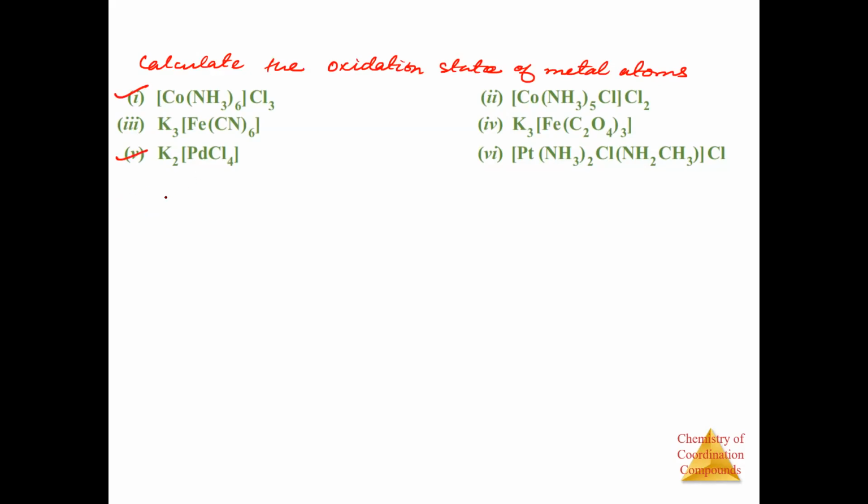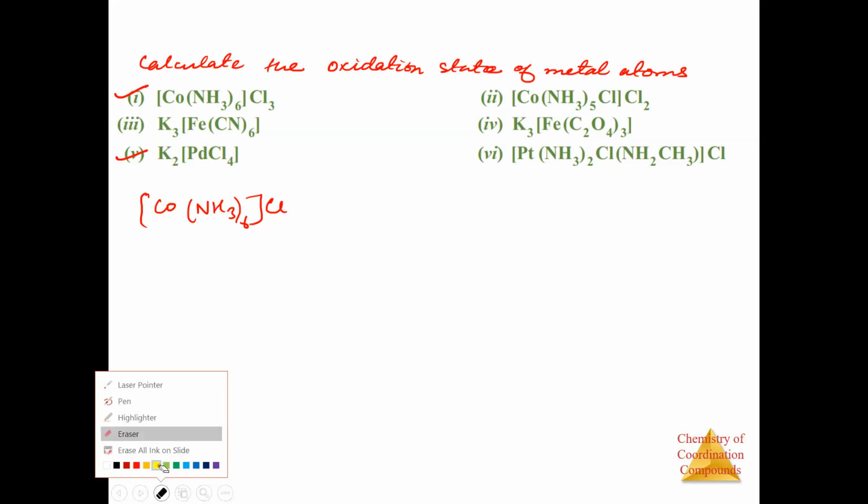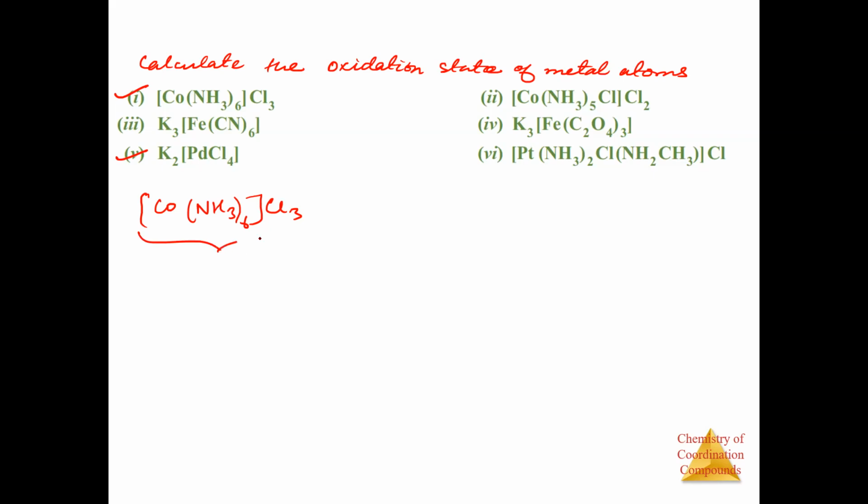So we have cobalt, which is in NH3 6 and Cl3. The other 3 Cl will be here. Now one thing you have to see from this whole complex, that is the coordination compound, is that these Cl3 are there, right?